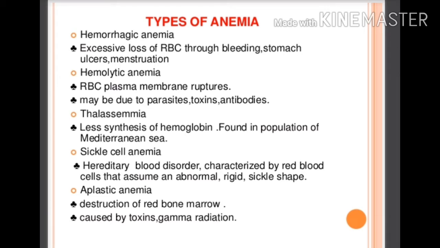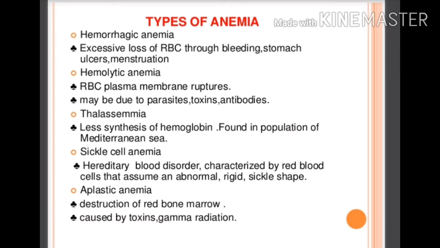The next one is thalassemia. In thalassemia there is less synthesis of hemoglobin, and it is found in the population of the Mediterranean Sea. Next is sickle cell anemia. It is a hereditary blood disorder characterized by red blood cells that assume an abnormal rigid sickle shape.